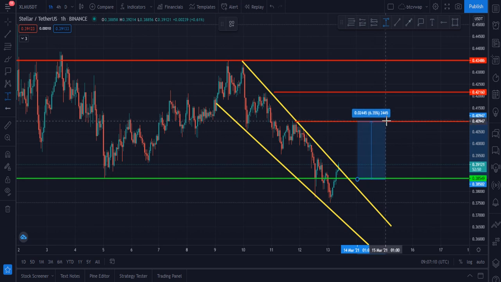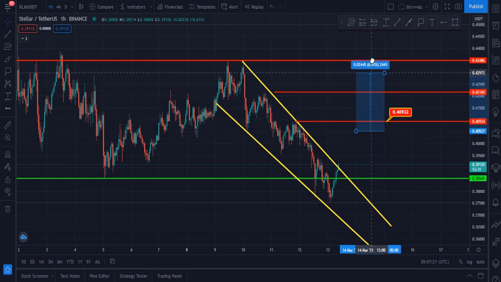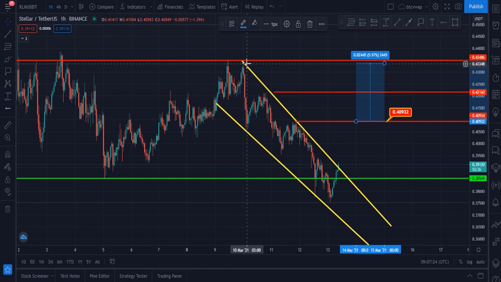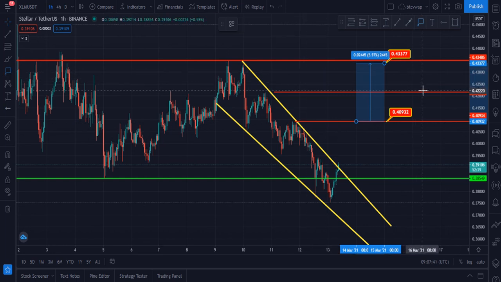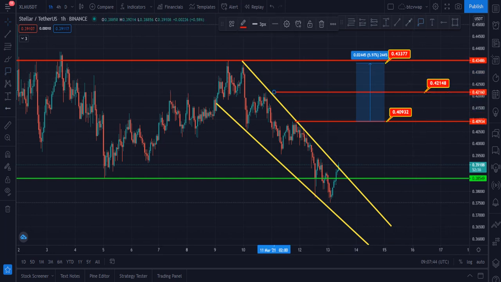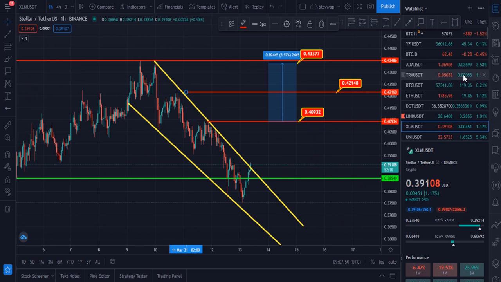Our first target will be this zone, which is $0.40, or you can say $0.41. And the second target, according to the pattern, should be this zone, which is the starting point of this falling wedge, and it should hit $0.43 or $0.428. So you can say these are the targets, 0.41, 0.42 and 0.43, for the Stellar right now.